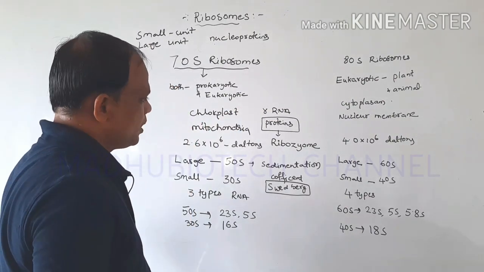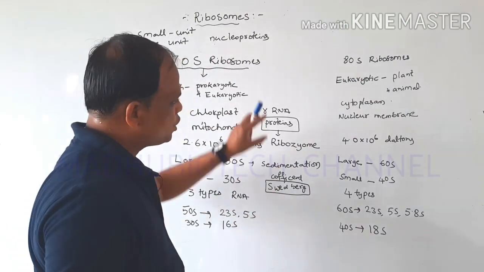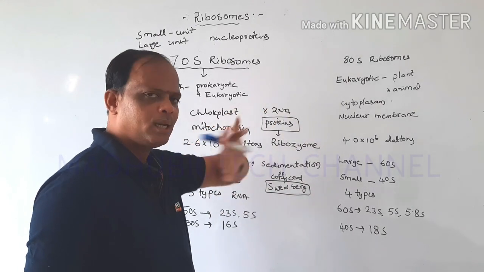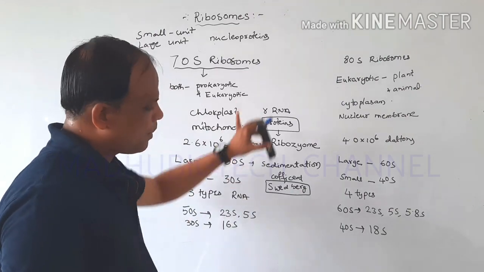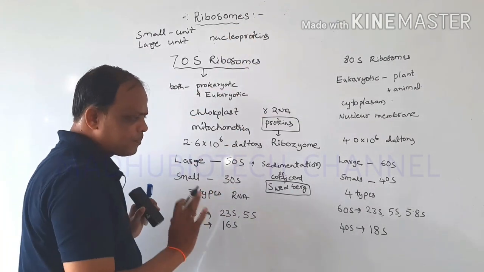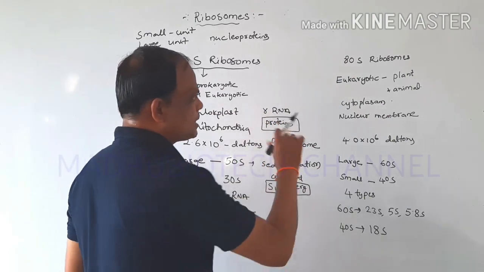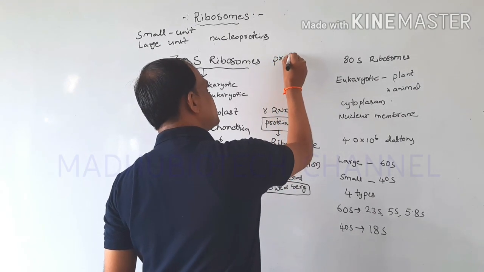These ribosomes are mainly present in the cytoplasm, and they are attached to the nuclear membrane and endoplasmic reticulum. So these are the main ribosomal particles. These ribosomes are mainly involved in the protein synthesis process.